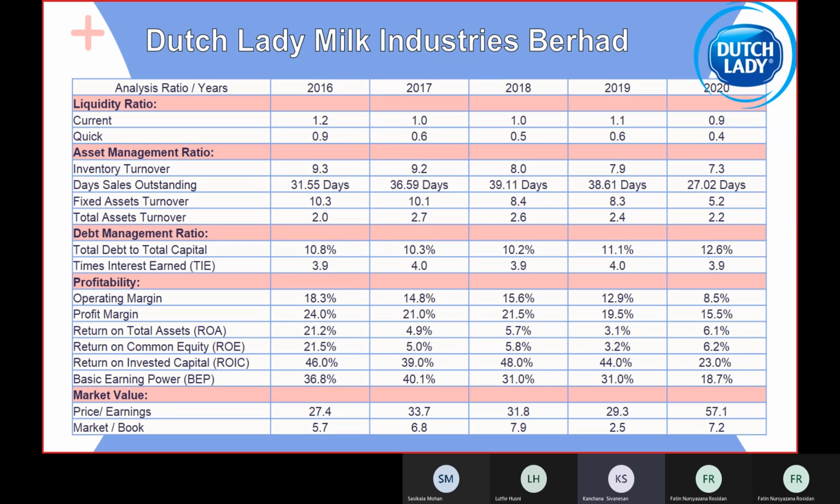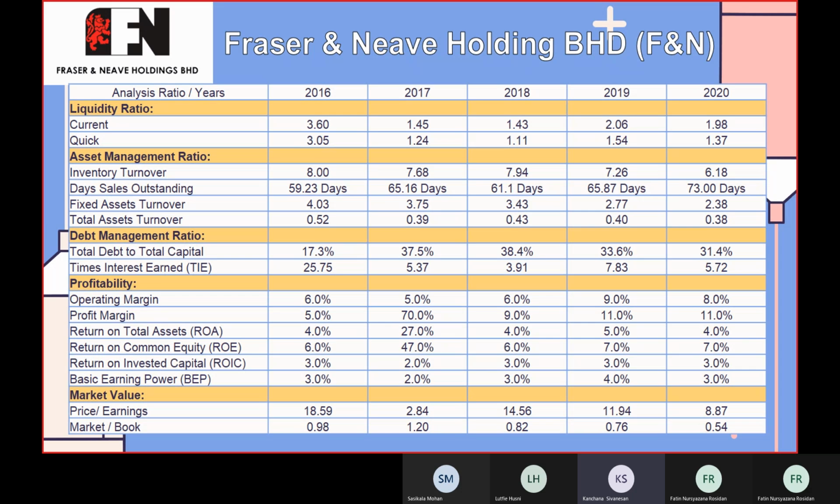Thank you, Lutfie. Okay, the ratio analysis for F&N company. The first ratio is current ratio. The highest one in current ratio is in 2016, that is 3.60, and the second, quick ratio, is also highest in 2016, that was 3.05. The next one is inventory turnover, also highest in 2016, that is 8. And next, days sales outstanding, the highest one is in 2020, that is 73 days.